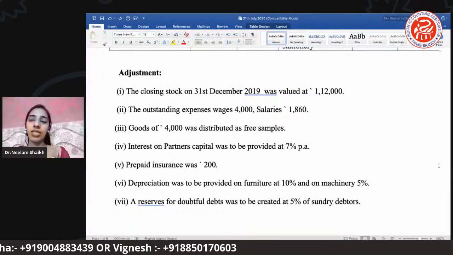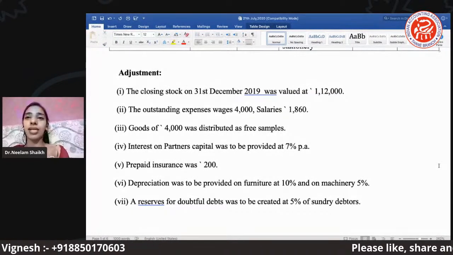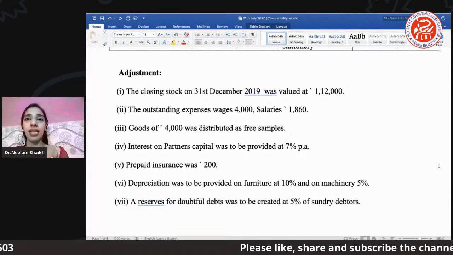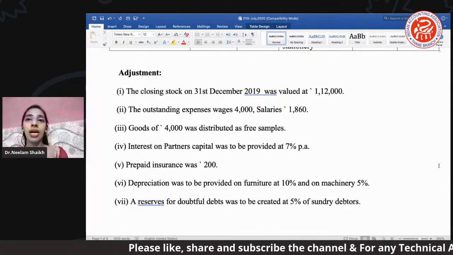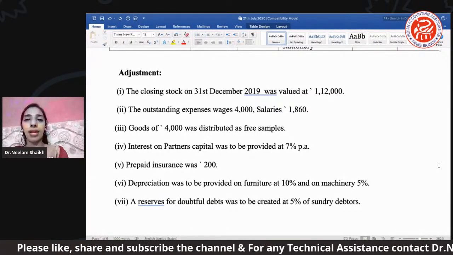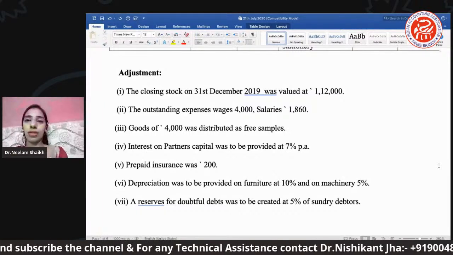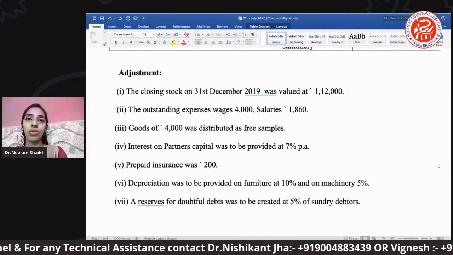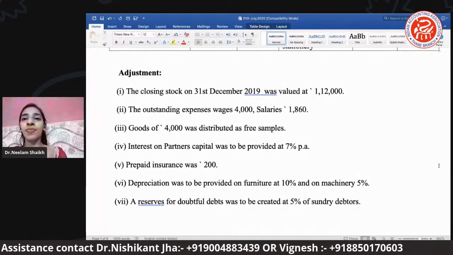because that much goods is going out of direct, right? So it will be marked under the credit side of your trading, and the second effect will be given in the P&L, profit and loss, because your goods are reducing by that much, so you will find a loss like that.